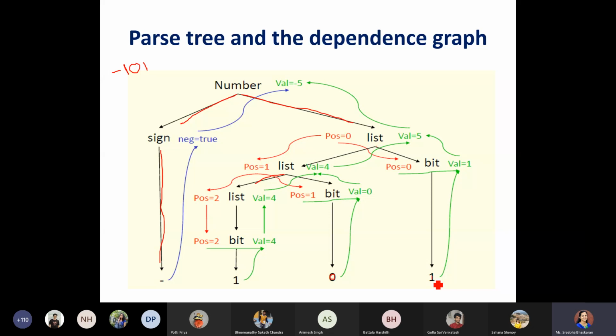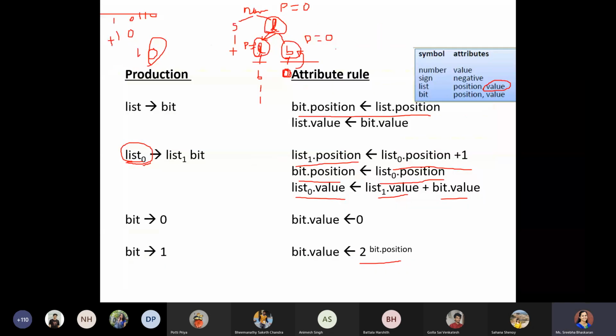Now, along with the parse tree, we have our own attributes. So how will the attributes take up? For the attributes, initially from the number part, when we have the number assigned, we have initialized the position. Okay. So can you just remember these attribute rules?